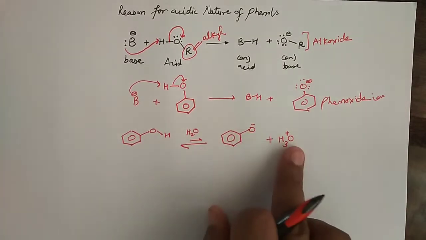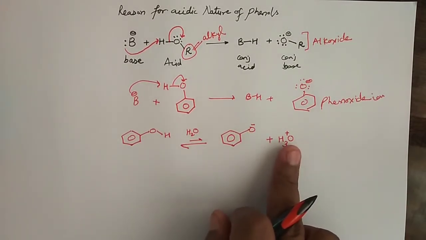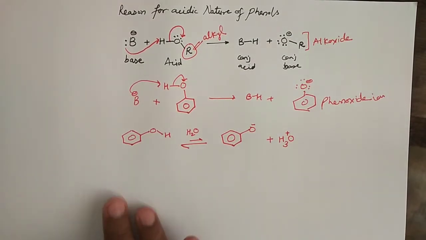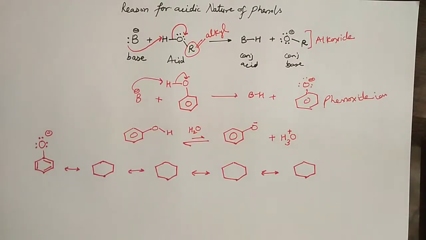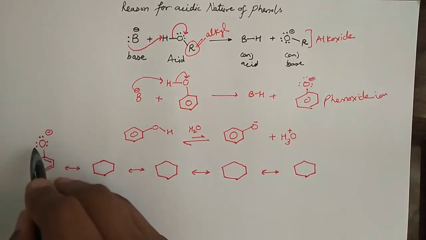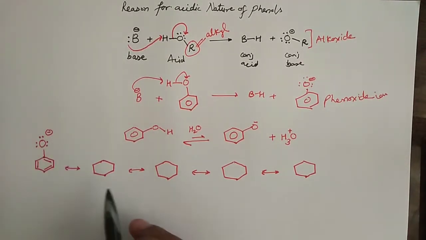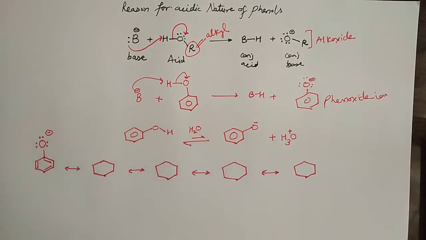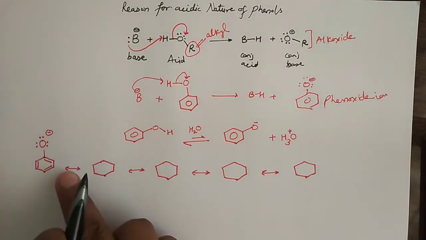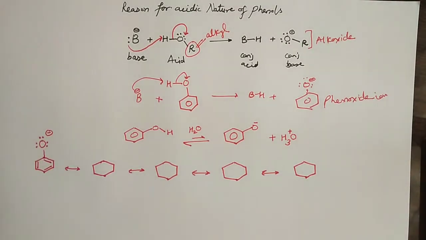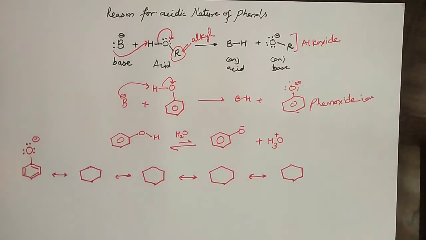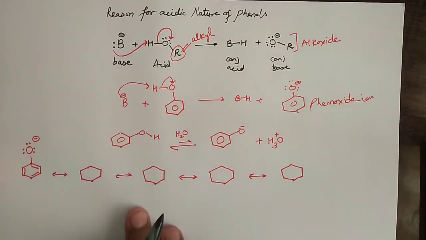Now the question is why? Because there are opposite charges, why? And the answer to this question is very simple. We can understand it simply with the help of some resonating structures. For example, in phenoxide, now oxygen contains 3 lone pairs, right? And then again the same picture, that these lone pairs can be overlapped with this benzene ring, right? First of all, we should understand why and how this overlapping takes place. That we will learn later on.